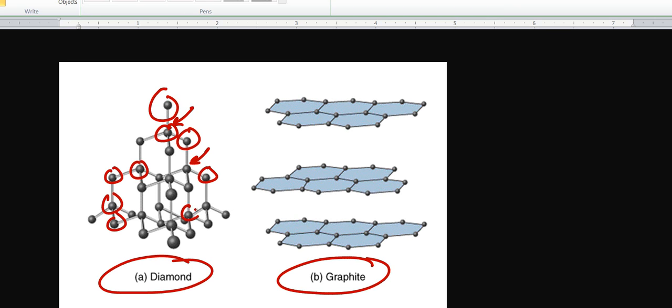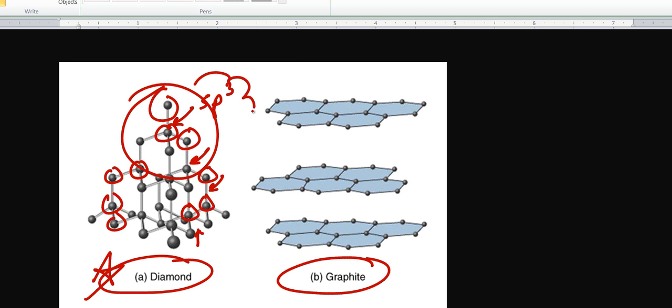So it's carbon atoms tetrahedrally bonded covalently to other carbon atoms in a very rigid and strong 3-dimensional structure. This would be diamond. Now in diamond, because each carbon atom has a tetrahedral shape surrounding it 3-dimensionally, the hybridization of every carbon atom in diamond is sp3.